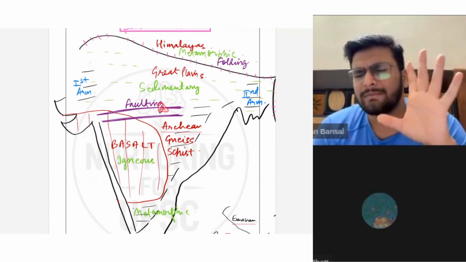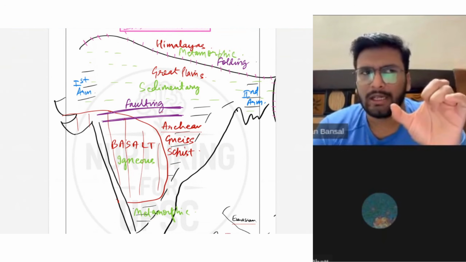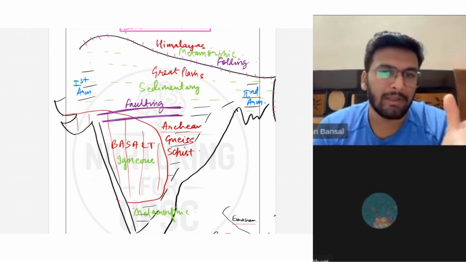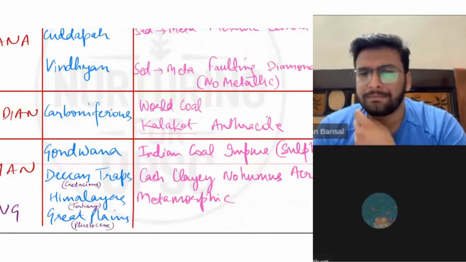That's why if you observe, Golconda and Panna, the Panna diamonds, all those things are present over here. I think Dhubgarh Peak is also present here. So that is a faulting region, so no metallic minerals.